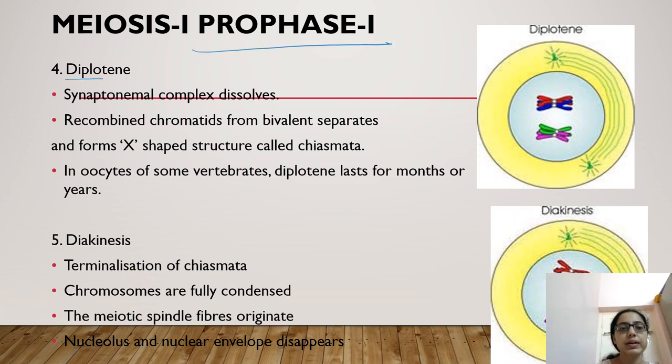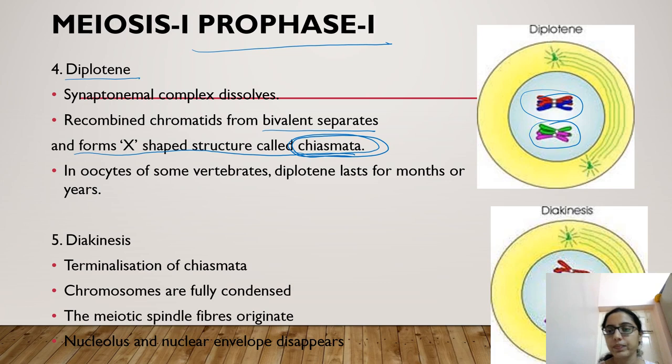Now in prophase 1 diplotene phase, the synaptonemal complex disappears, and then it forms an X-shaped structure called chiasmata. Chiasmata appears here, you can see that structure, and the bivalent separates. In the oocytes of some vertebrates, diplotene lasts for months or years.